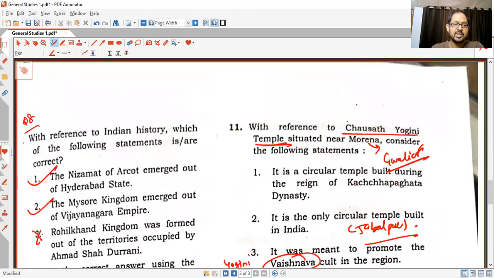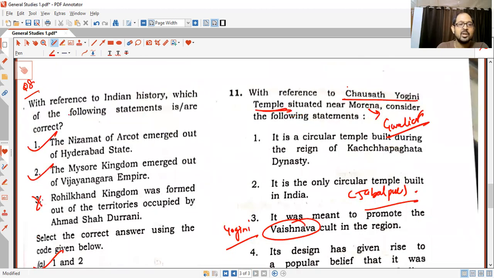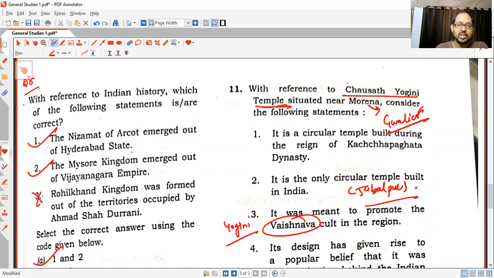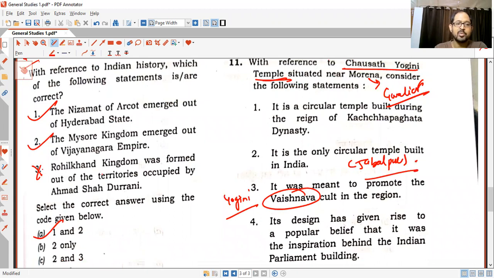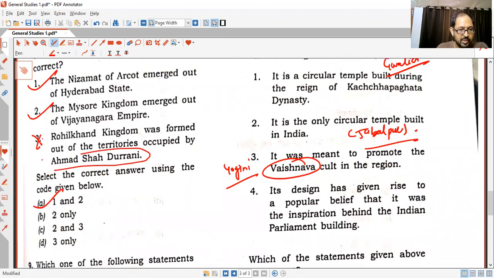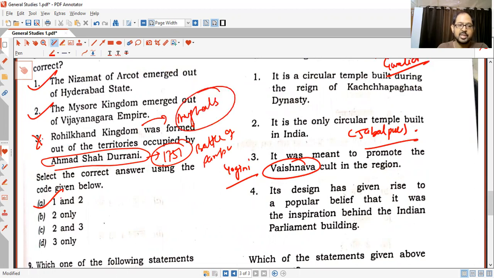Coming to question number 8, with reference to Indian history, which of the following statements is correct? Statement 1: the Nizamat of Arcot emerged out of Hyderabad state, correct. The Mysore kingdom emerged out of the Vijayanagar empire, correct. Rohilkhand kingdom was formed out of territories occupied by Ahmad Shah Durrani. Ahmad Shah Durrani came around 1756-57, somewhere around that, in the Battle of Panipat. But the Rohilkhand kingdom was formed during the Mughals. So this statement is incorrect. The answer would be 1 and 2.